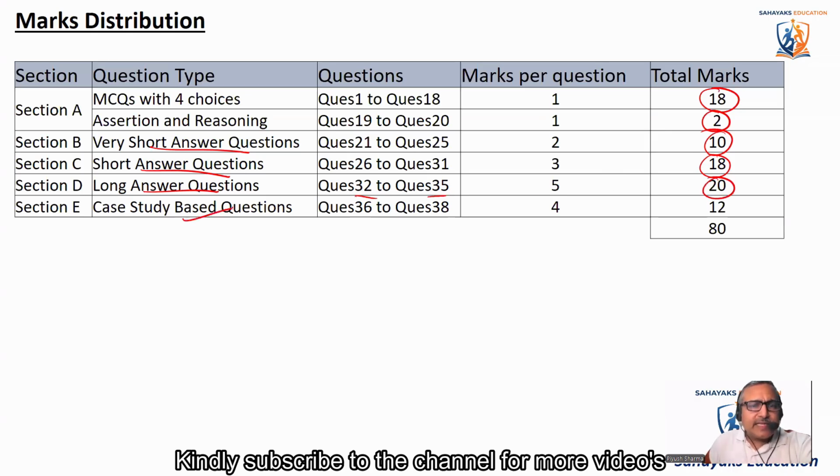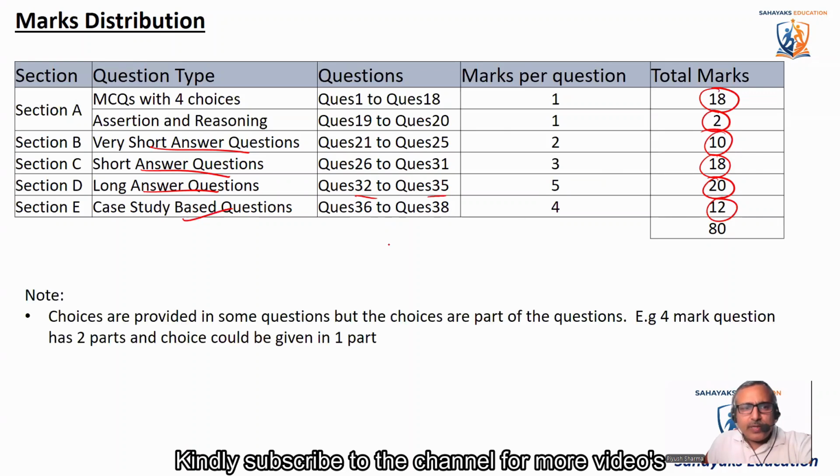And then we have case study based questions. There are 3 case study based questions and they'll be covering 12 marks. Okay, please remember that choices are provided in some questions, but the choices are part of the question. They're not the complete question. For example, if you have a 4-mark question with 2 parts, you'll get a choice in 1 part or maybe 2 parts maximum.